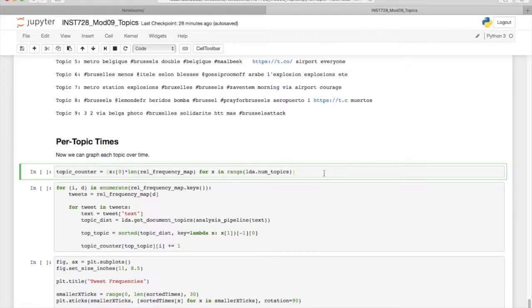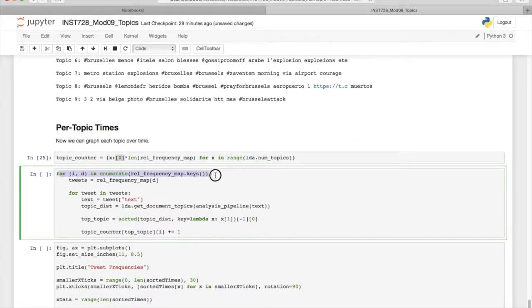So what we want to do is plot the number of tweets per topic per minute. So here we want to go ahead and create a little counter that will count up the number of tweets that occur per given topic. So we go for every topic in our list of topics, or our topic count. We'll create a map of 0 counts for however many minutes are in our frequency map. So each one of these topic indices will return an array whose length is the number of minutes in our frequency map, and we start off with having all 0.